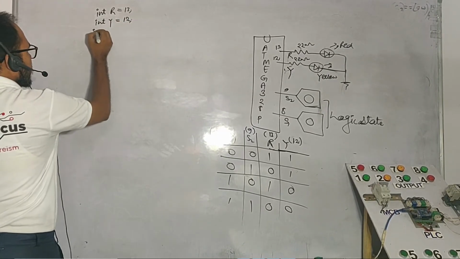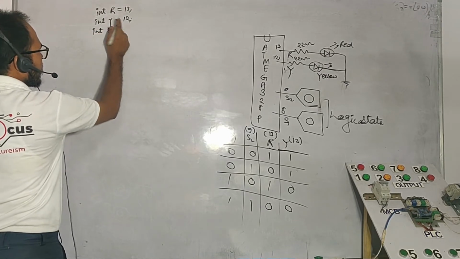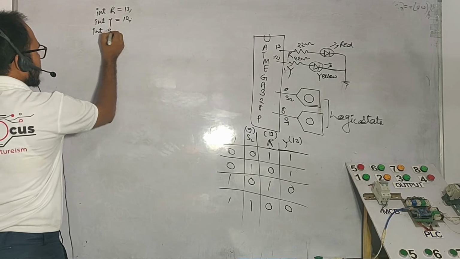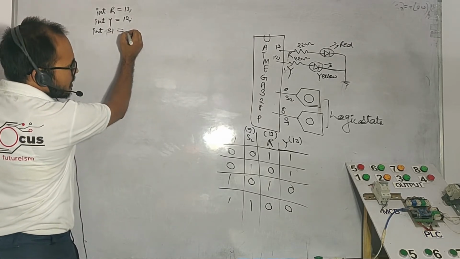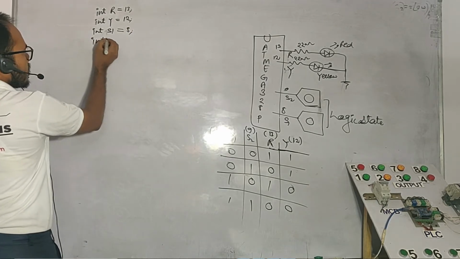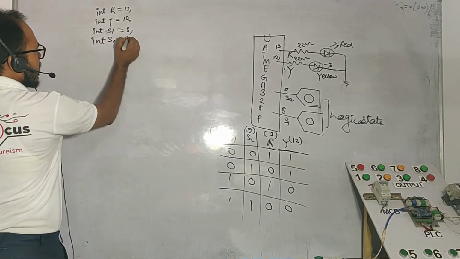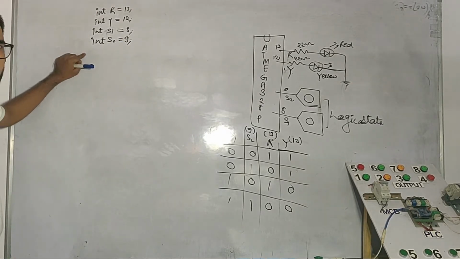After that we have to decide here: 8 number is switch number 1, so we have to write here switch number 1 is at 8 number, an integer type. Switch number 2 is connected at the 9 number, so we have decided this one. हमने ये डिसाइड कर दिया कि हम कौन कौन सी पिनों को ले रहे हैं,